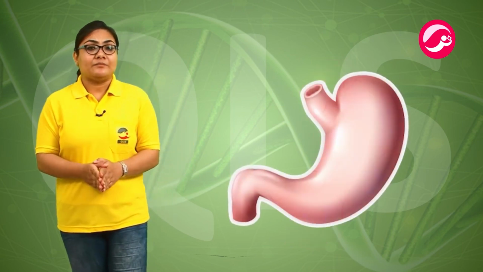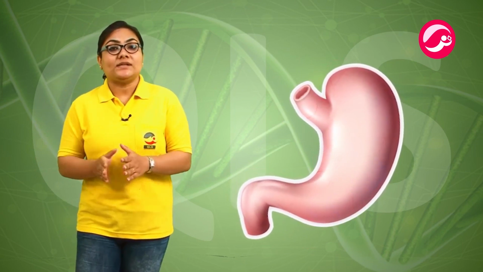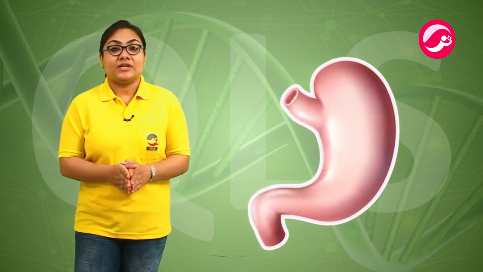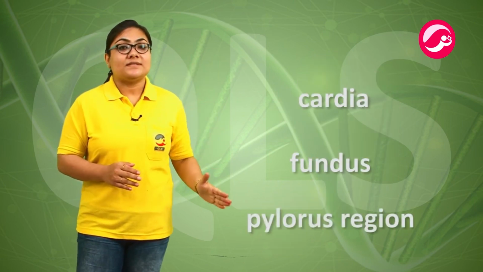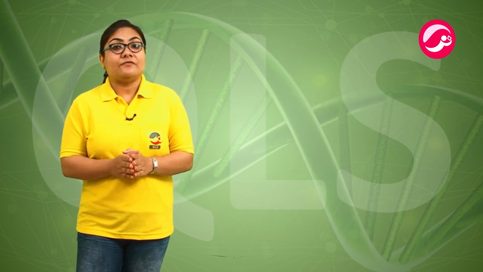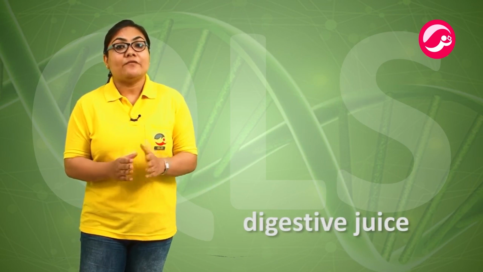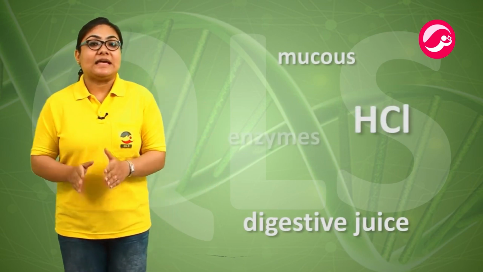Next is stomach. Most of the food gets digested in the stomach and small intestine. Stomach is the widest part of the alimentary canal. It is a J-shaped muscular organ divided into three parts, namely cardia, fundus and pylorus region. Stomach secretes a fluid called digestive juice. Digestive juice is made up of hydrochloric acid, that is HCl, mucus and some enzymes.